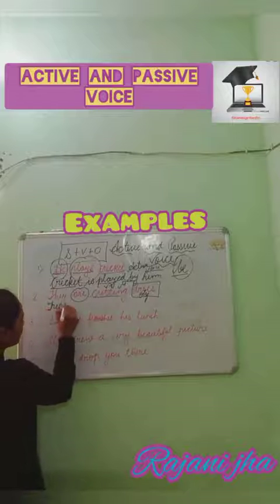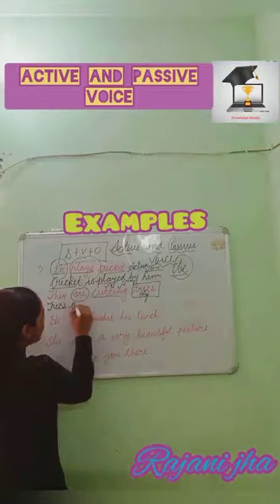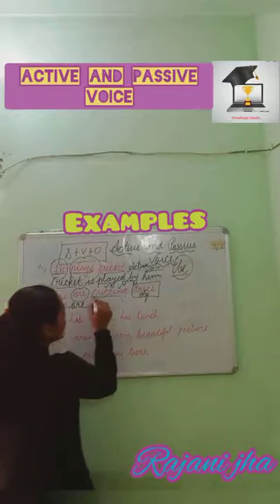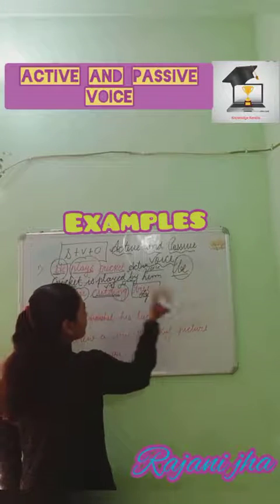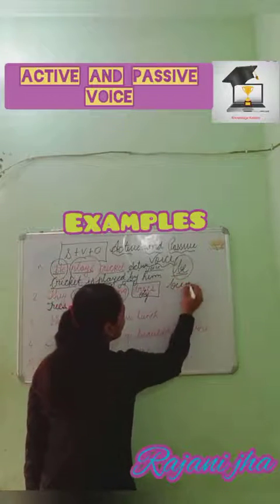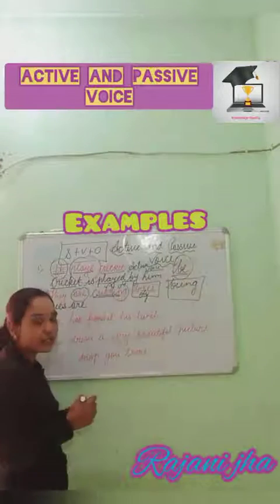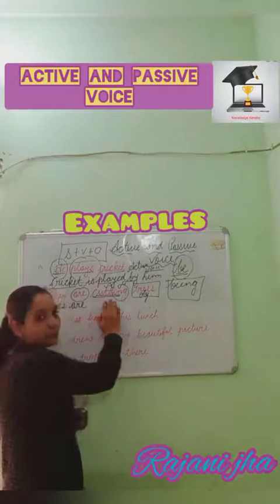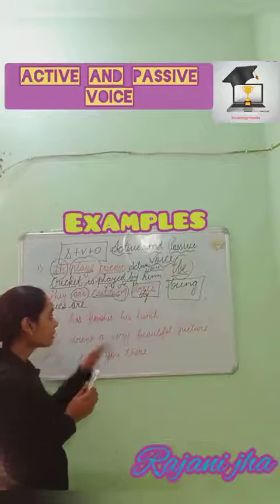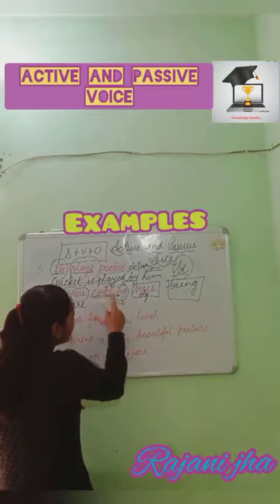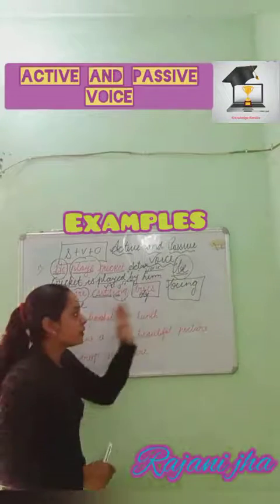So trees, with trees again we have to use a helping verb, that is are, because it is plural. And now it is the fourth form of verb, verb plus ing. So in the be family, what we are going to use is being. We'll steal this. Just remember, whenever you see that verb form used, steal. Okay, thief, we are going to do stealing. So we have to steal this ing from here, and we have to use this ing with the be family. That will become being.